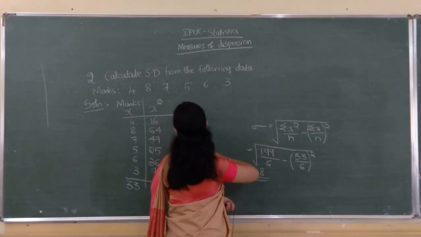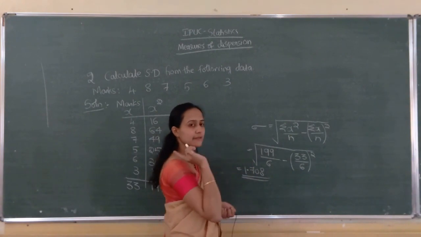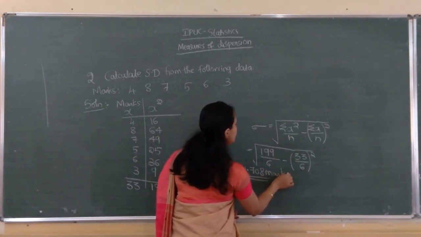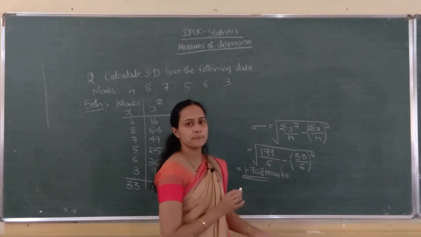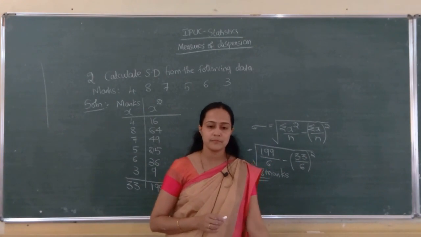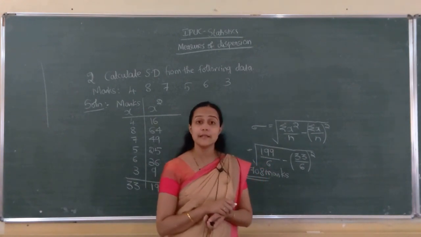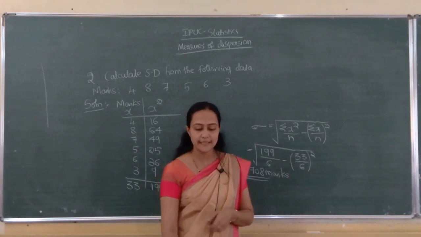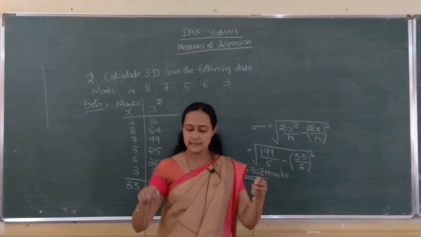What is the unit here? Calculate the standard deviation. What are given? Marks given. So it is 1.708 marks. Clear na? So hope this much you clear. Next we will go to discrete series.